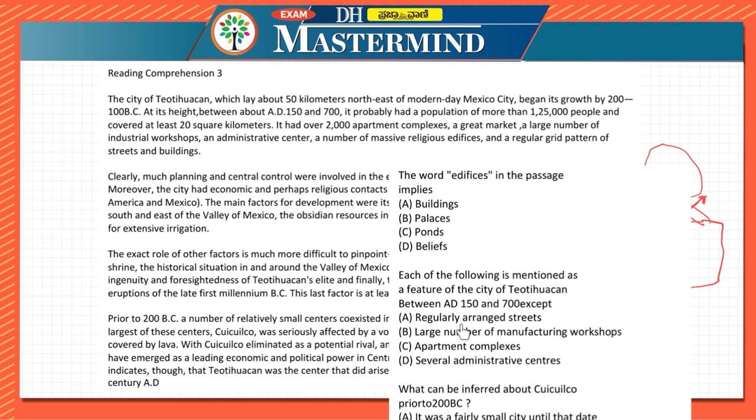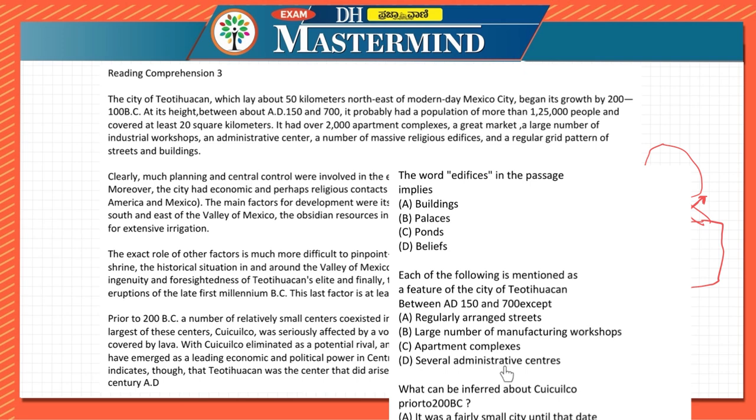But we can say that there are properly arranged streets, because if we are looking at that particular age, then if there is a grid pattern of streets, it is a good organization of streets. So that is good arrangement of streets. Next, they are mentioning apartment complexes. Have they mentioned apartment complexes? They have directly mentioned apartment complexes over here.